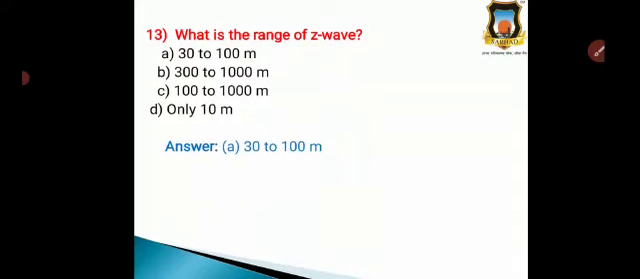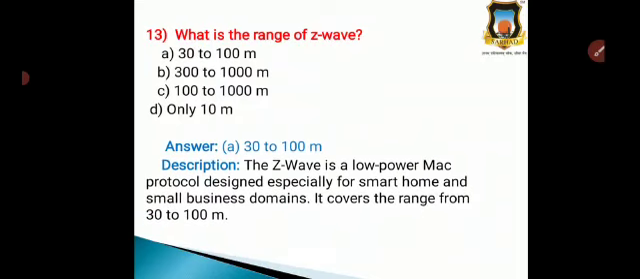So the correct option is option A, that is 30 to 100 meter, because Z-wave is a low power MAC protocol designed especially for the smart home and small business domain, and it covers the range from 30 to 100 meters. Due to this, it is mostly useful for smart homes and the smart business domain. That is why the correct option is option A, 30 to 100 meter.